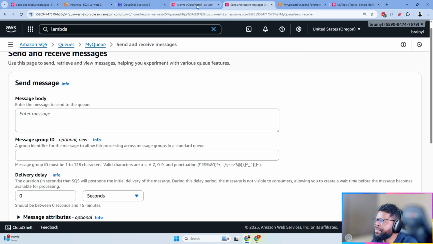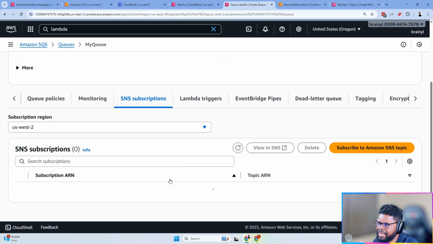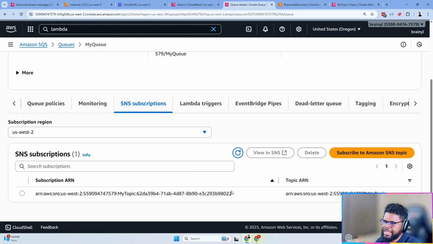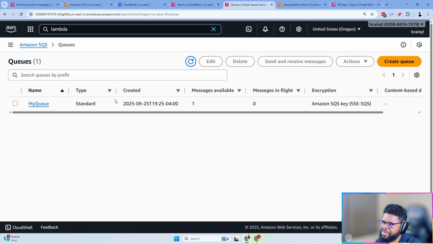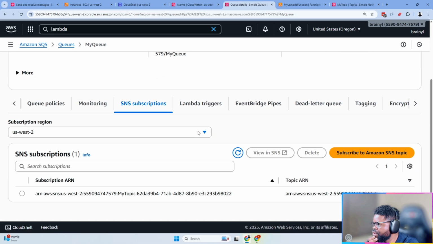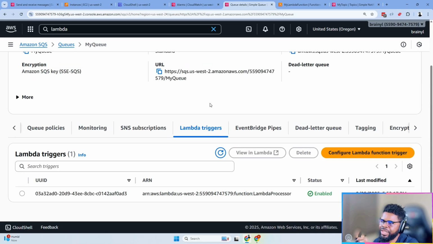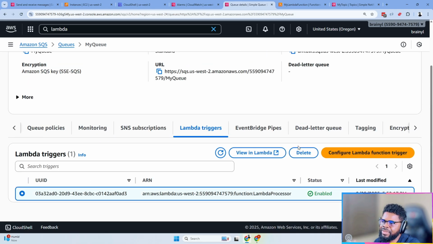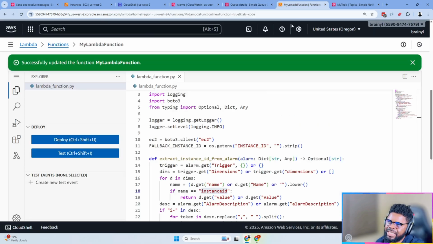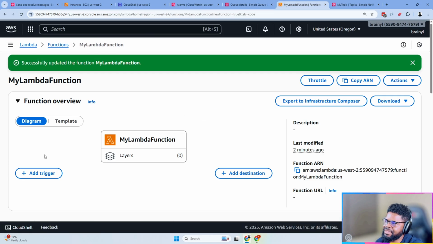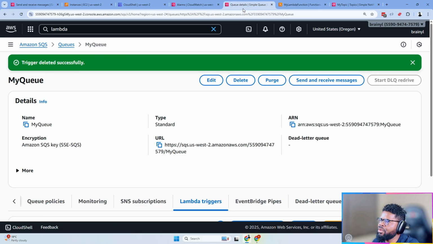So what we can do is go back to our SQS now. We'll go to our queues, and we already have a subscription, meaning it's subscribed to an SNS topic. Now we have one message, right? But nobody's going to process it there, so it's just going to stay here until the message exceeds how long you want to keep it. So I'm going to create a Lambda trigger. Remember, I'm doing it here, but you can also do it from the Lambda side. There is also room for triggers, you can see there's a trigger option, okay? But I'll do it from the queue side.